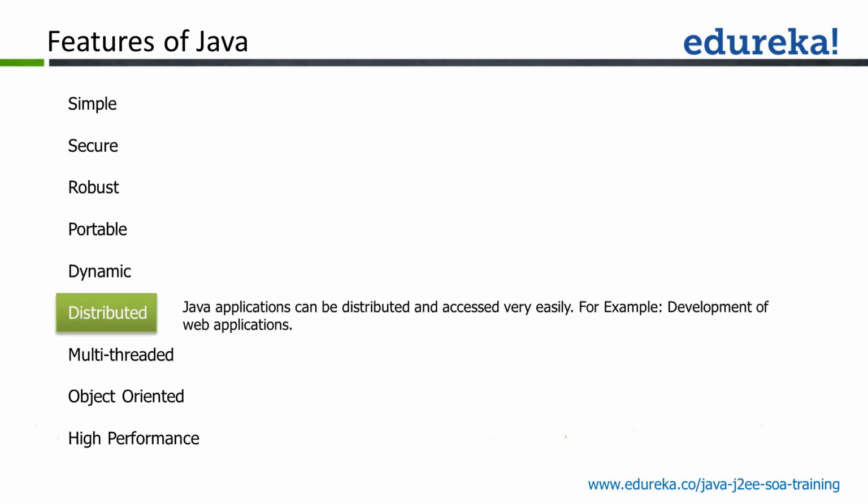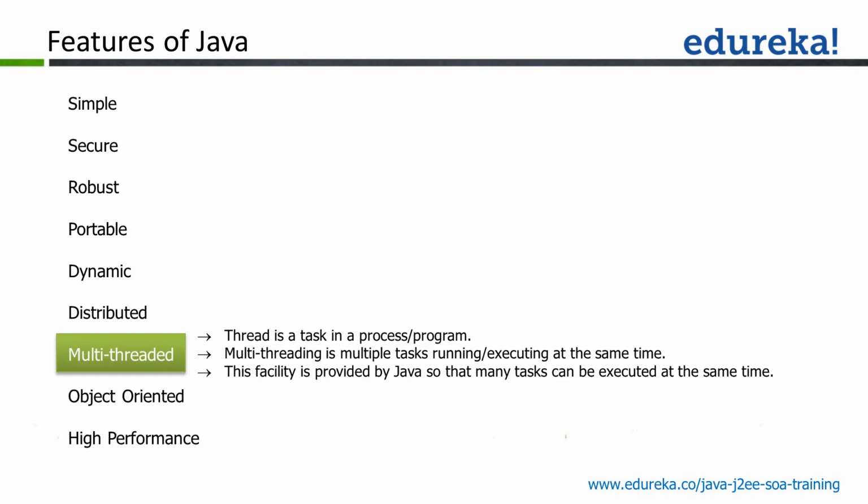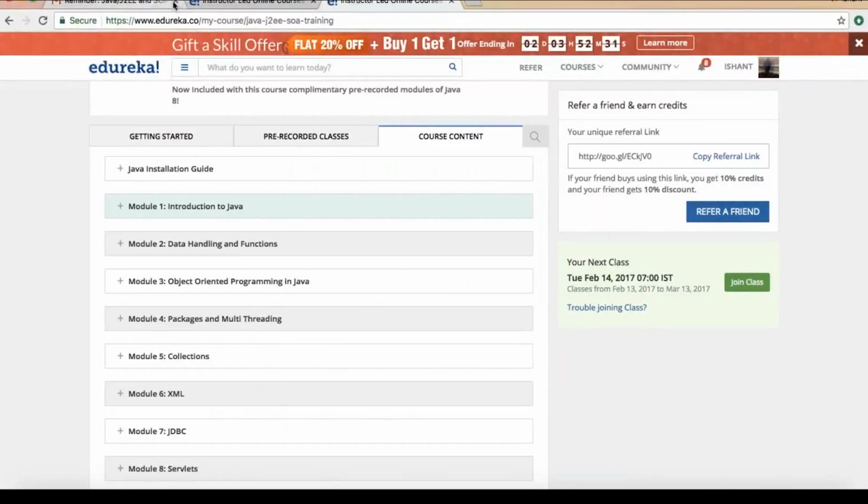Then we got distributed. It means you can write web applications. You can come up with a client server model. Then we got multi-threading. What is meant by the term thread? A thread is known as a task in your program. As of now, if you can see my window over here, in Google Chrome we got these three different tabs. So I am doing different tasks in different windows. You just consider these windows as three different tasks which are running in the same application known as Google Chrome.